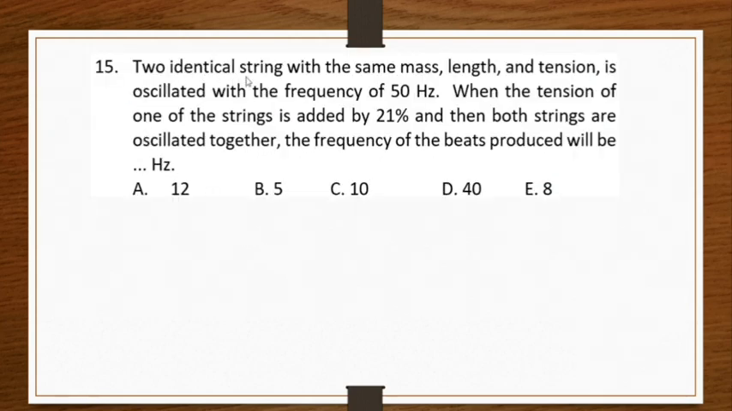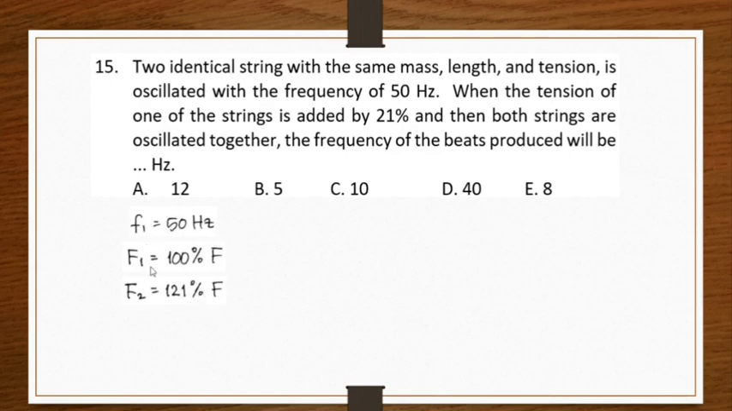Number 15. Two identical strings with the same mass, length, and tension are oscillated with the frequency of 50 Hz. When the tension of one of the strings is increased by 21%, so the tension of the first string is 100% F, while the tension of the second string will be 121% F because it is increased by 21%. All the other quantities are the same. And then both strings are oscillated together. We want to find the frequency of the beats produced. Because the tensions are not the same, of course there will be a difference in frequency.